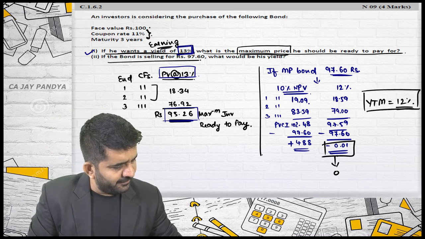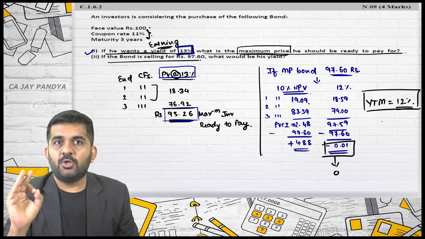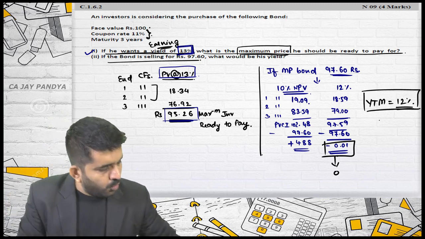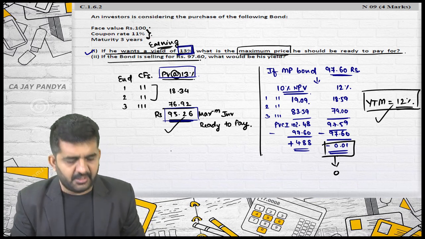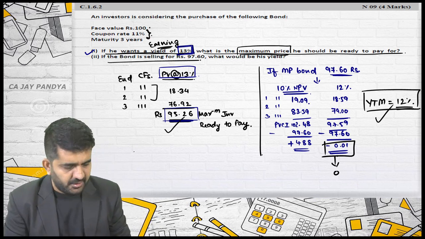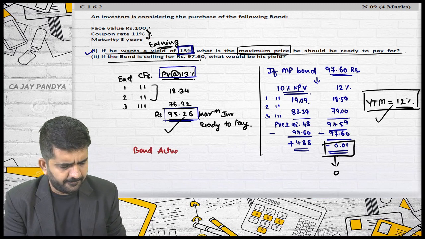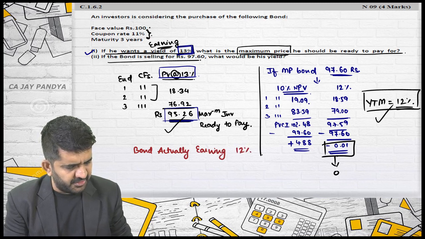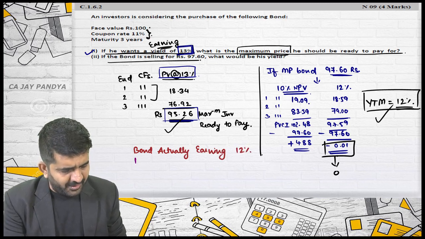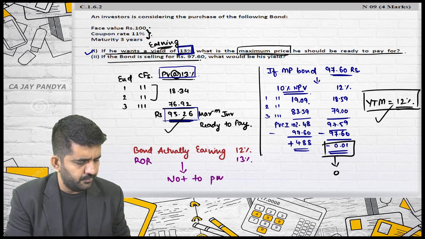So what is your YTM? 12%. Try to understand once again my question. Whether you will purchase it or not? What is the bond giving you? 12%. What is your required rate of return? 13%. Let me write it down. What is the bond giving you? 12%. What is your required rate of return? 13%. What will be your decision? Not to purchase.